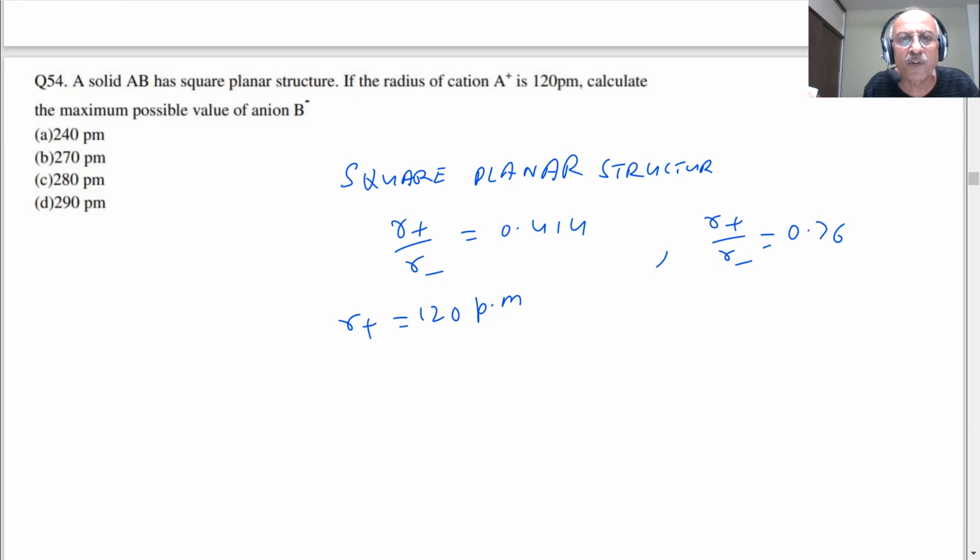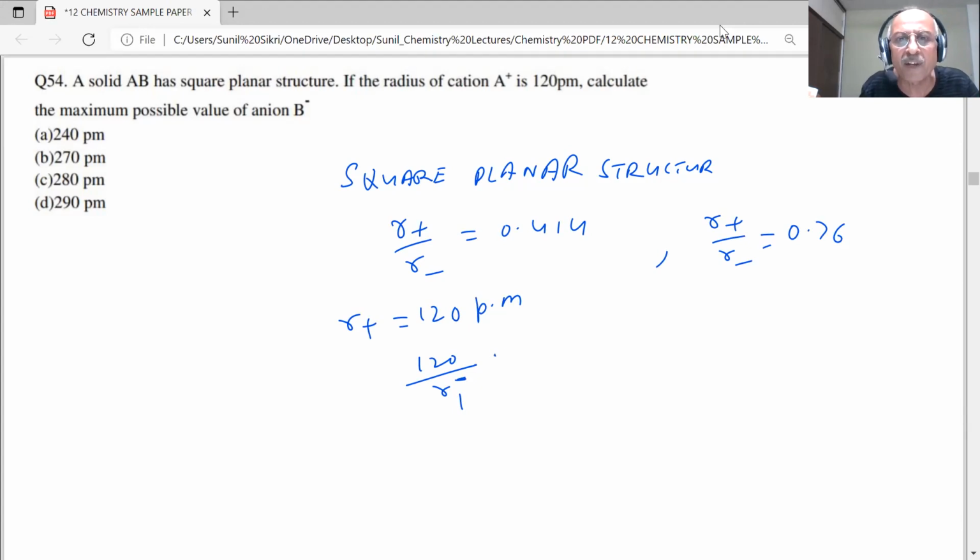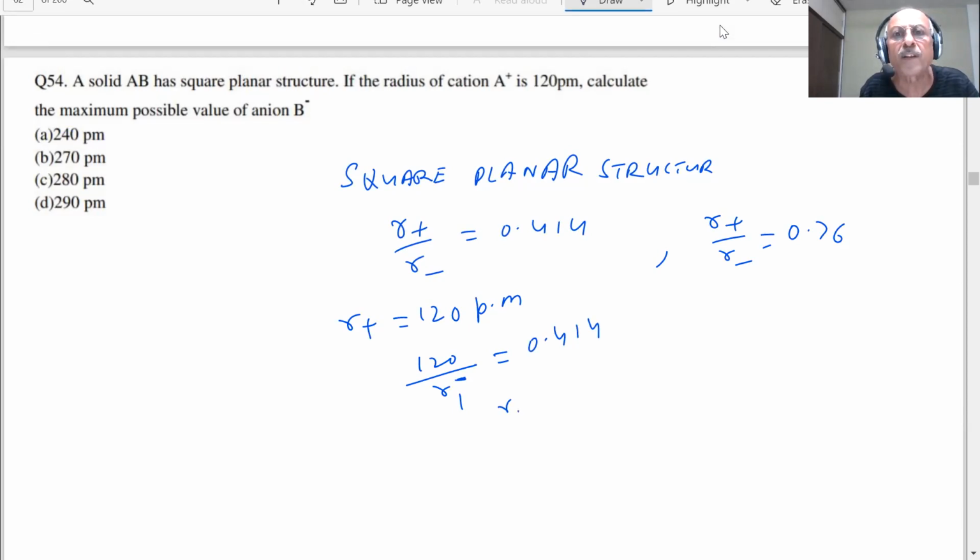So I can put the value here: 120 divided by R minus will be equal to how much, students? 0.414. Then R minus, what is my R minus or B minus? R B minus is 120 by 0.414.